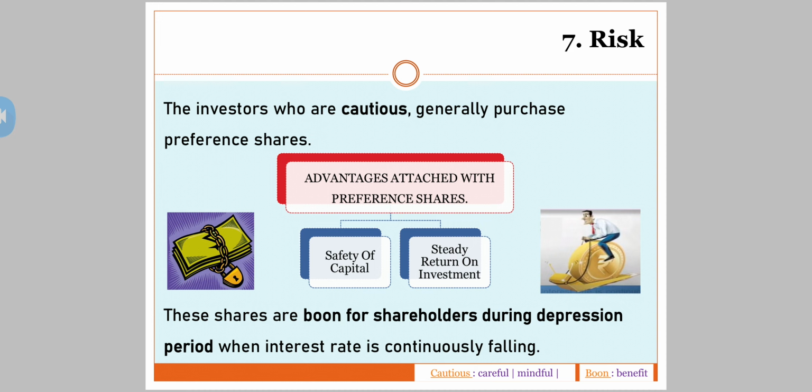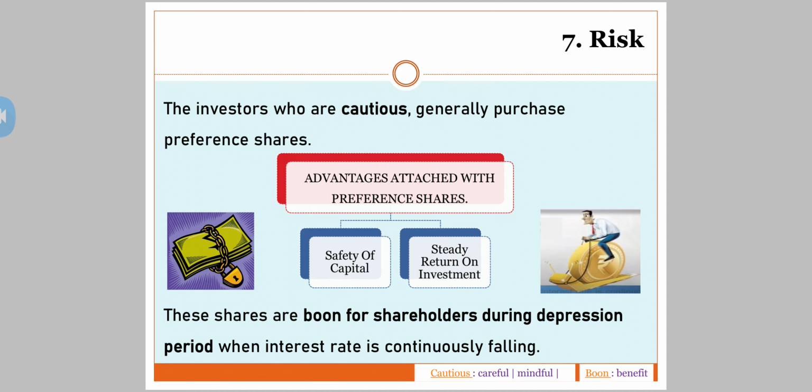Coming to the seventh point, you have got risk. The investors who are cautious generally purchase preference shares. We have already seen cautious investors. What do you mean by the word cautious? Cautious means careful or mindful. See, there are 2 advantages to buy preference shares. Advantages that are attached with preference shares are safety of capital. Coming to the same safety of capital, that is, at the time of liquidation, they are going to get that capital back. There is a safety of capital. And the second one you have got is steady returns on investment. What do you mean by steady? Fixed return on investment. We have seen they have got fixed rate of interest.